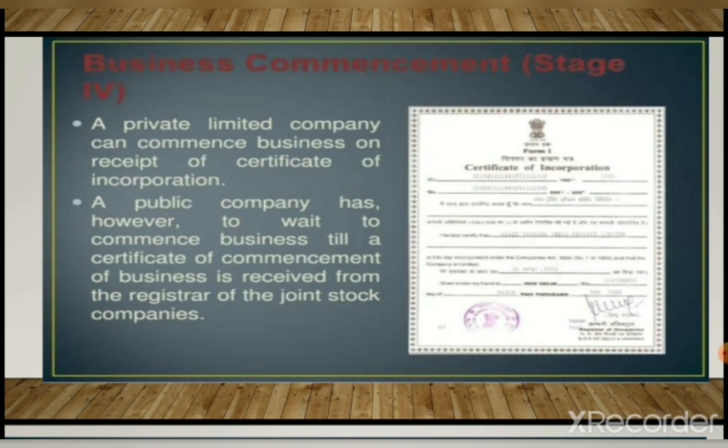Next is, after raising the capital, the public company gets a commencement certificate, that is stage 4. A private limited company can commence business on receipt of certificate of incorporation. A public company has, however, to wait to commence till a certificate of commencement. I have told you earlier also, a private company can start after getting the certificate of incorporation, but a public company has to raise capital and then they have to get certificate of commencement, then only they can start their joint stock company.